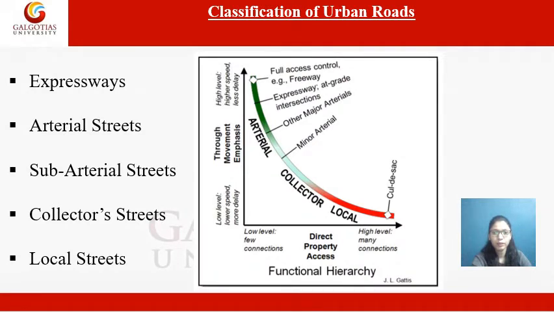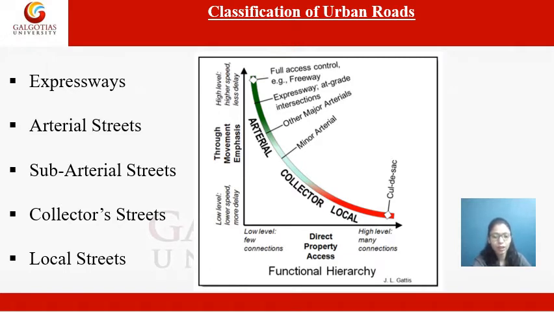The next topic is classification of urban roads. So urban roads are further classified into expressways, arterial streets, sub-arterial streets, collector streets, and local streets.